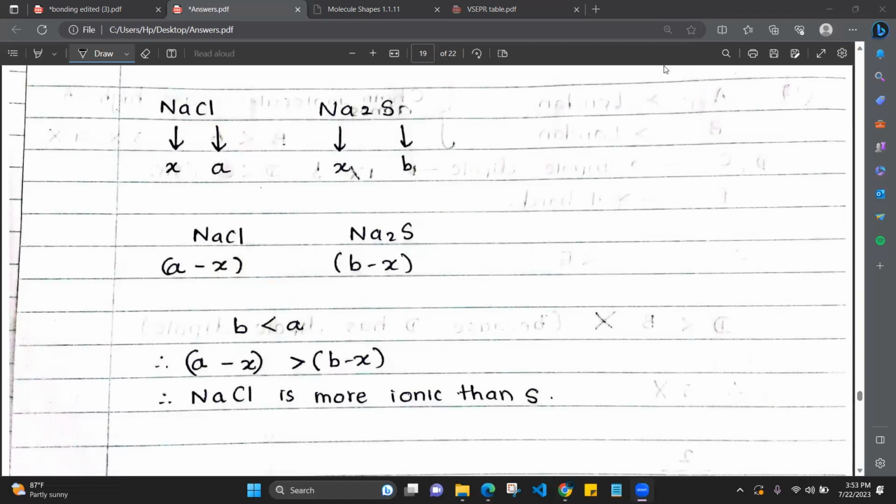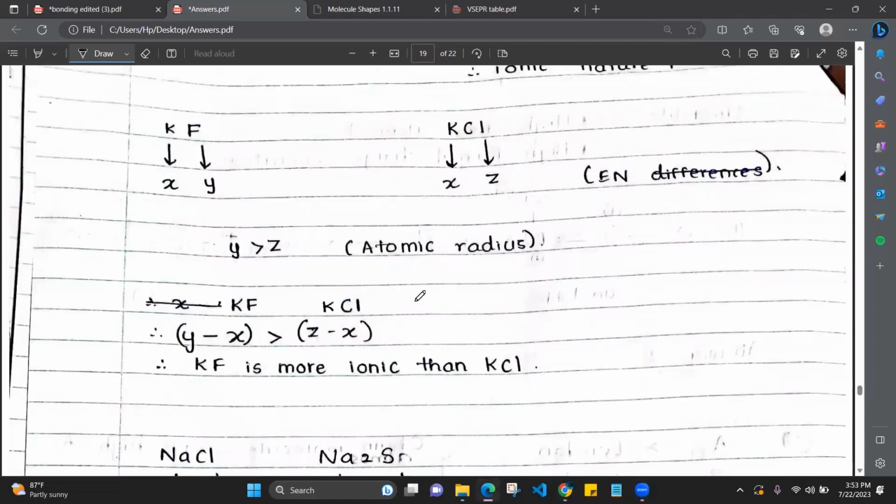The atomic radius of fluorine is lesser than the atomic radius of chlorine. That is why the electronegativity of fluorine is greater than the electronegativity of chlorine. This Y is the electronegativity. The reason this has happened is because the atomic radius is lesser in fluorine. Right.